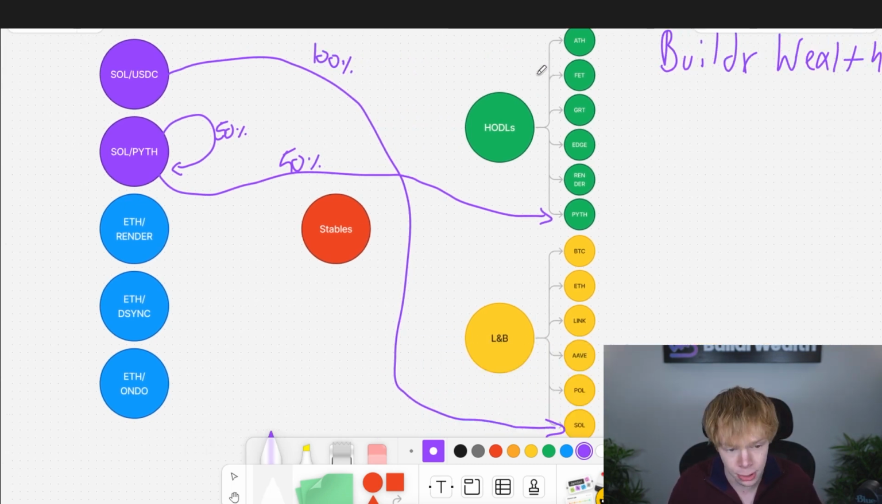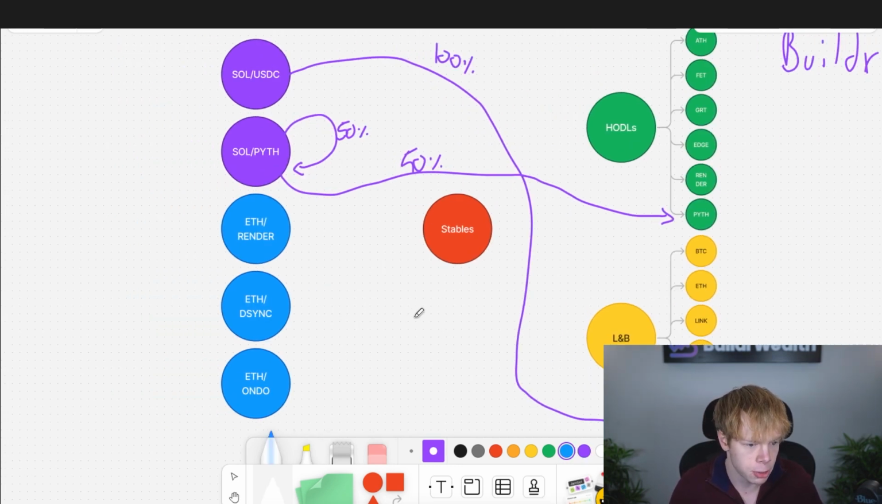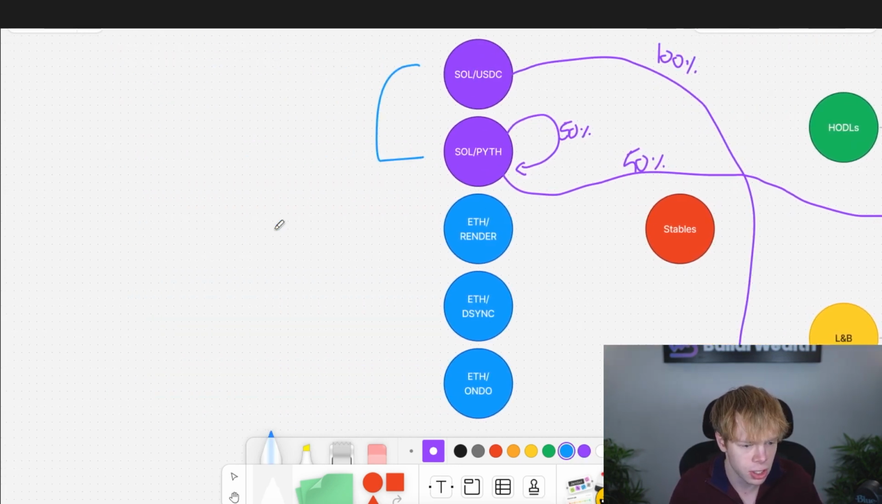That way, if Pyth sees a huge run, guess what? I have exposure to that. Now, next off, we have Ethereum to Render. So these two are my Solana positions on the Solana network.